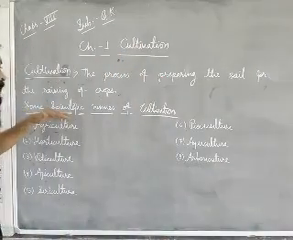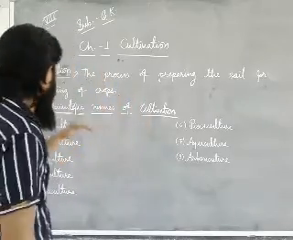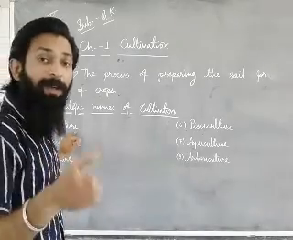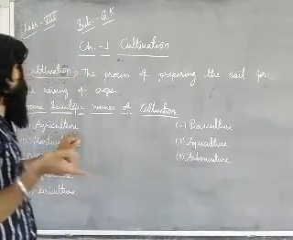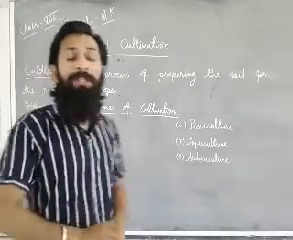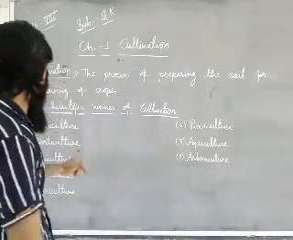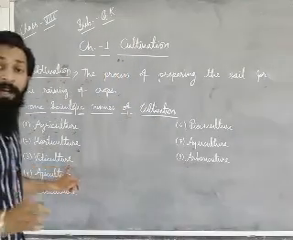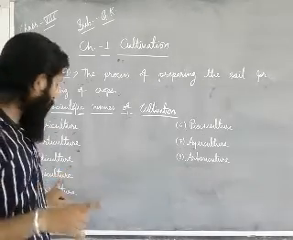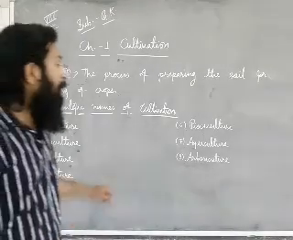But if we talk about the scientific names of cultivation, they are very different from normal cultivation. First one is agriculture, which belongs to growing crops and animal rearing. Horticulture belongs to the gardening process, growing fruits, flowers, vegetables, that type of thing. Viticulture belongs to grape cultivation. Apiculture belongs to honeybees and honey production. Sericulture belongs to silk production and silkworms.